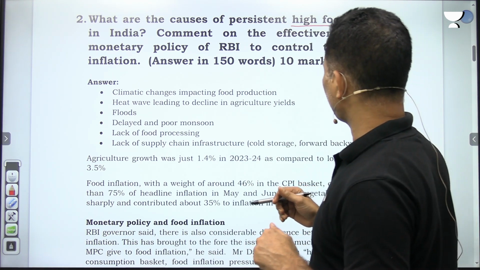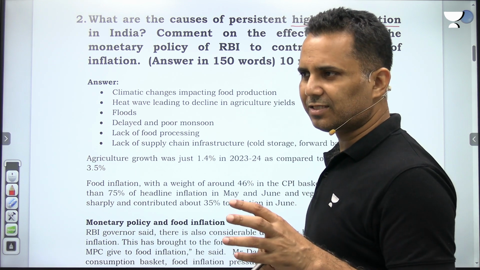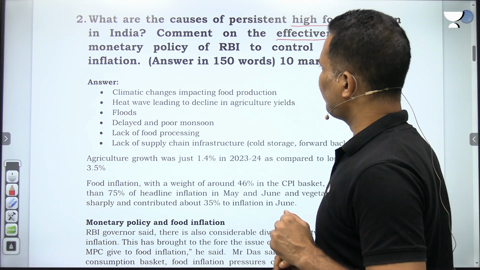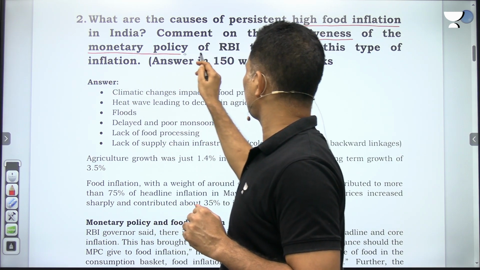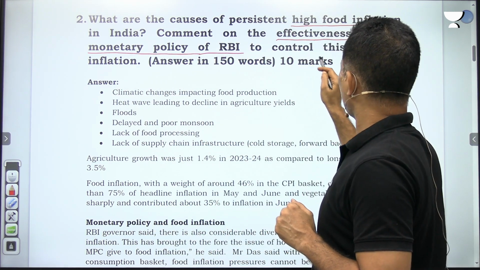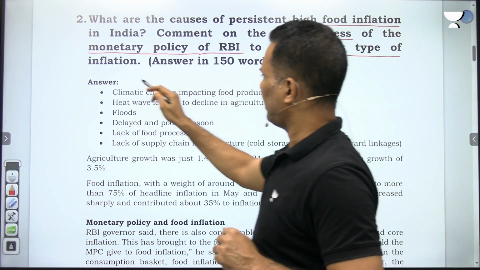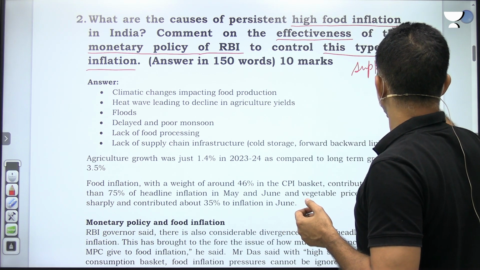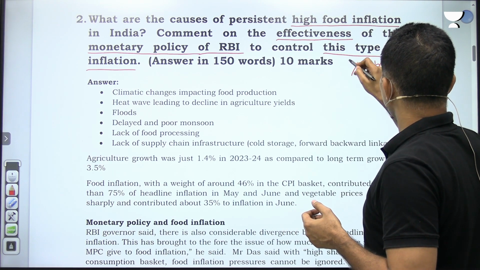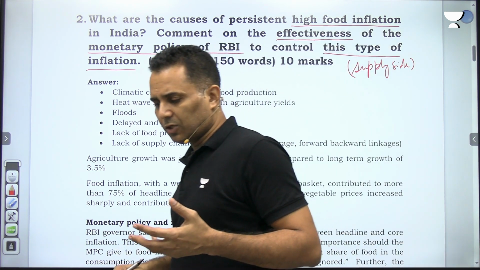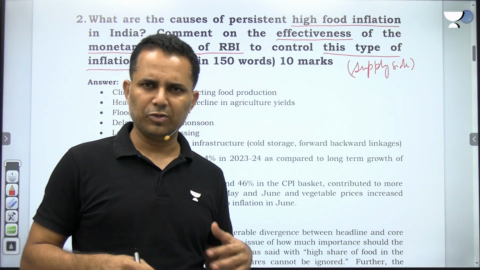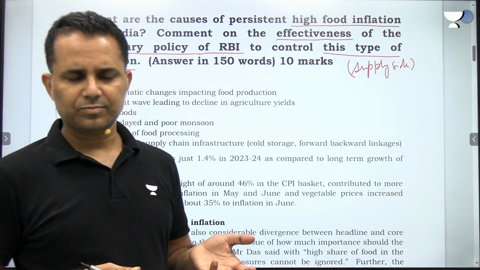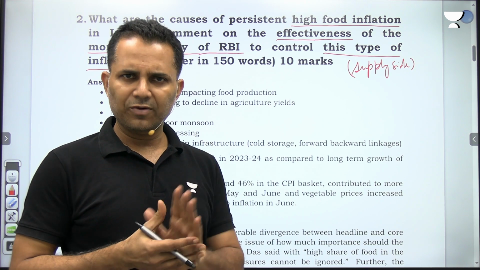Now the second part of this question is a good question, and it's tricky to answer. Comment on the effectiveness of the monetary policy of RBI to control this type of inflation. This type of inflation means food inflation. It's basically supply side. And this has widely been discussed in the newspaper also, that should we change the monetary policy goal, because the CPI index, the combined index that RBI is trying to tackle, basically includes food inflation also.